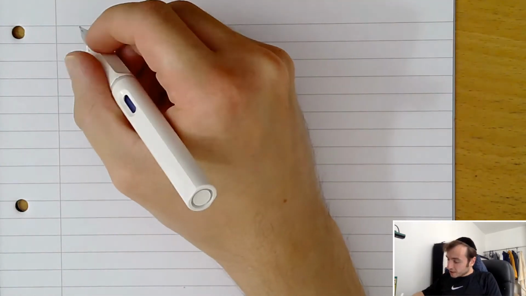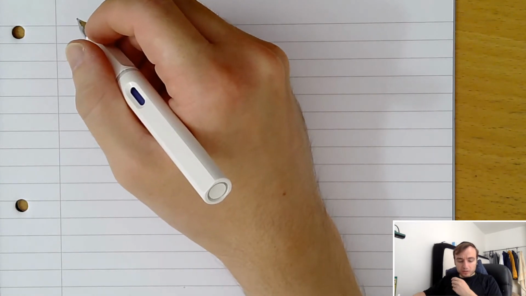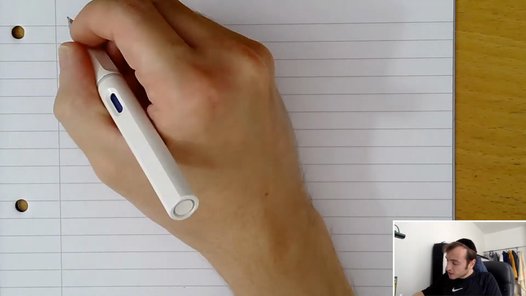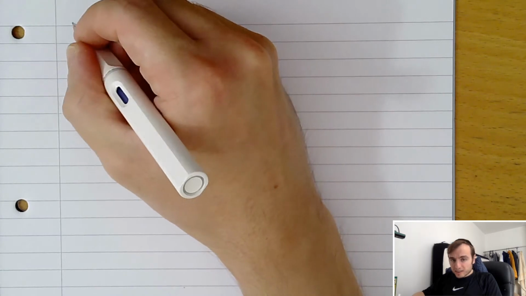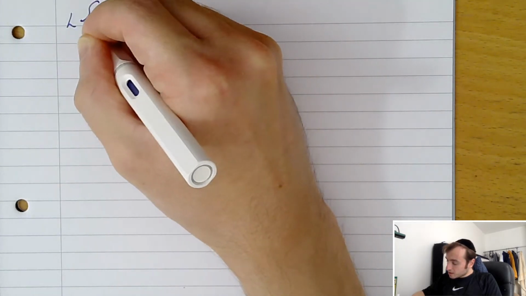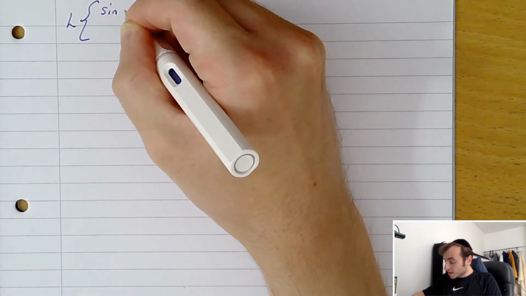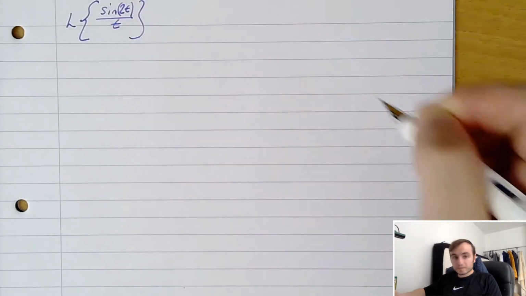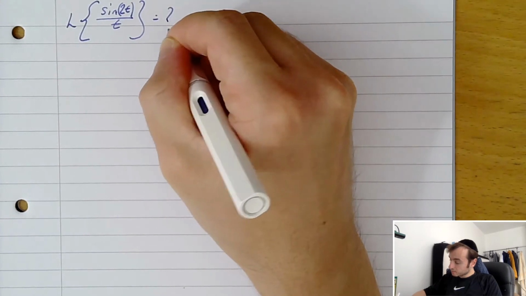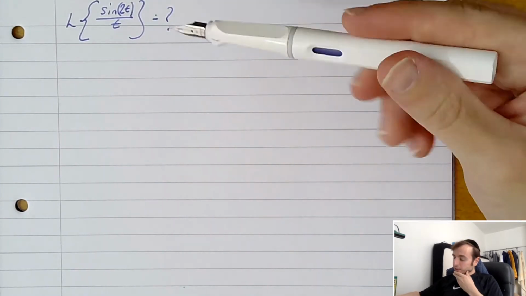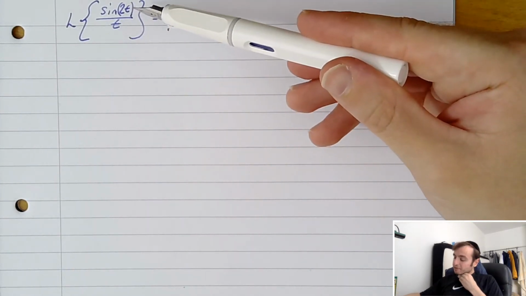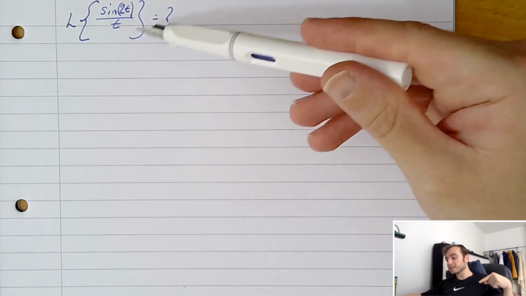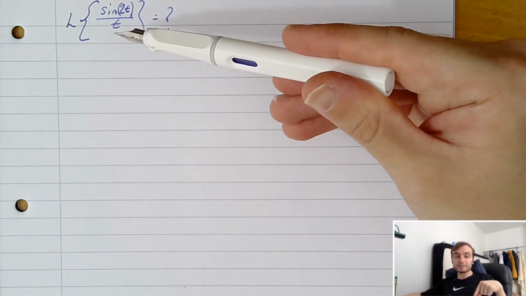I think what I'm going to do to start with this theorem is open with a question of what we're going to be trying to do. So if the question stated something like: what's the Laplace transform of sine 2t on t? That'd be the kind of question we're dealing with. It's what happens when we're trying to work out the Laplace transform of a function divided by t.